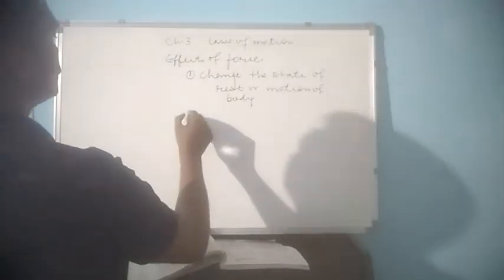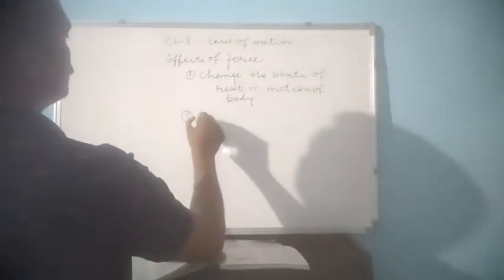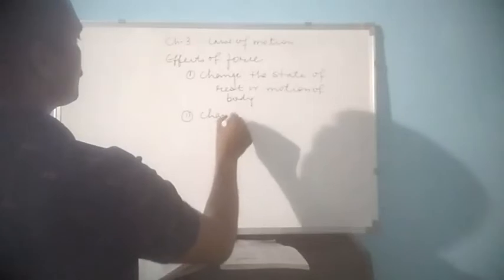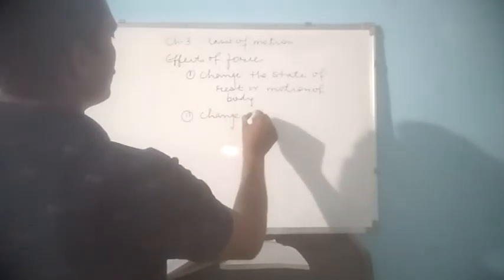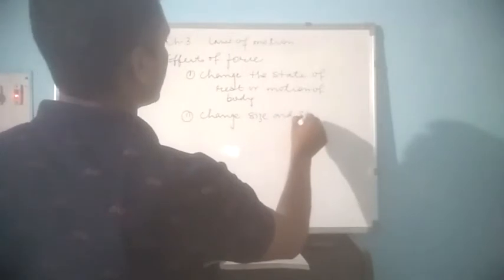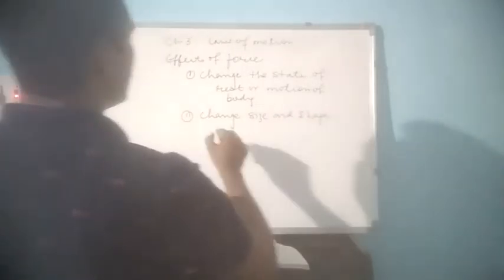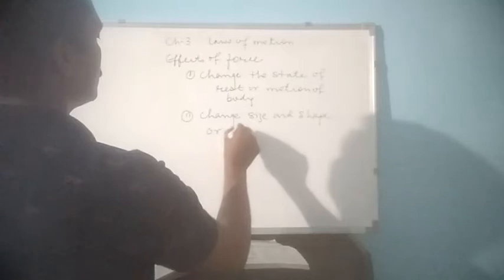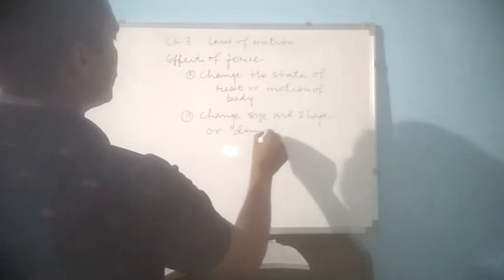Second is force can change the size and shape of a body, or we call it the dimension of a body.